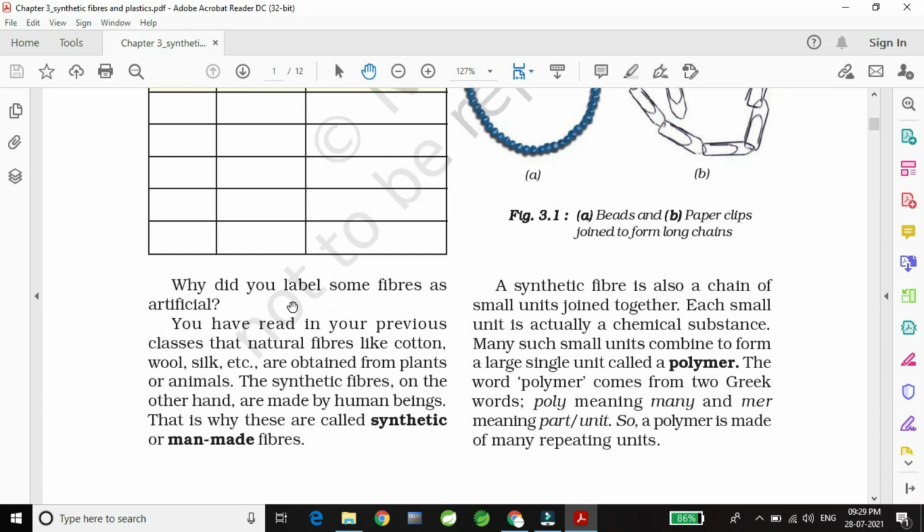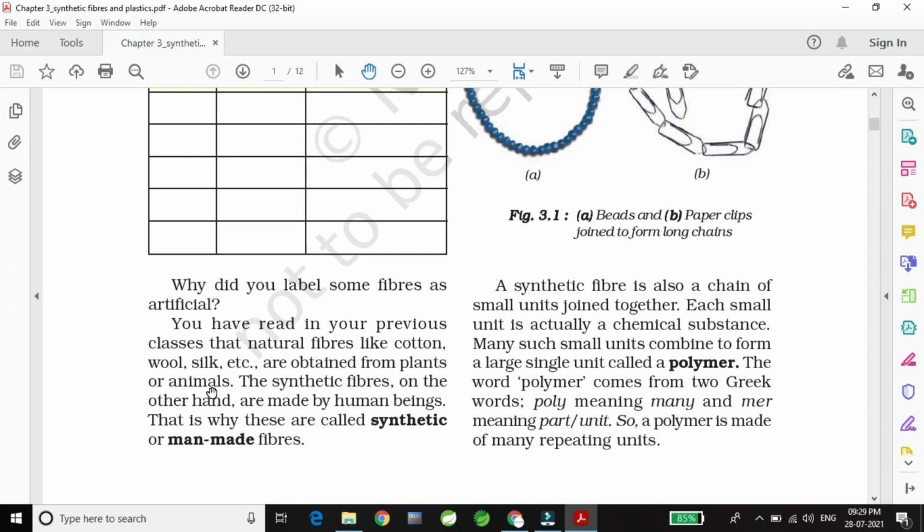Why do you label some fibers as artificial? Because these fibers are made by humans, or these are not made from natural things. You have read in your previous class that natural fibers like cotton, wool, silk, etc. are obtained from plants or animals.